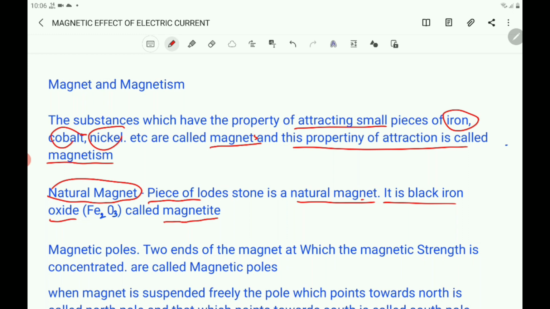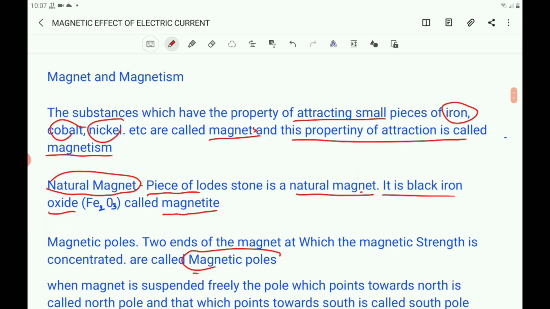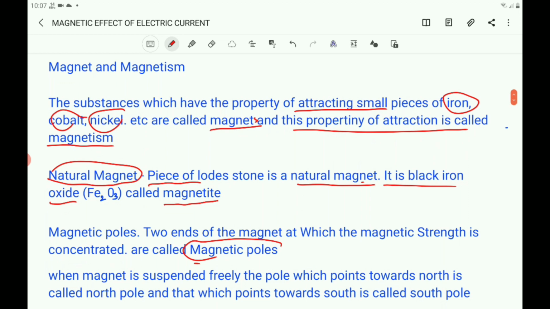Now, magnetic poles. Each magnet has two ends at which the magnetic strength is concentrated. Magnetic strength is maximum there, and these are called magnetic poles. When a magnet is suspended freely, the pole which points towards the north is called the north pole, and the pole which points towards the south is called the south pole.